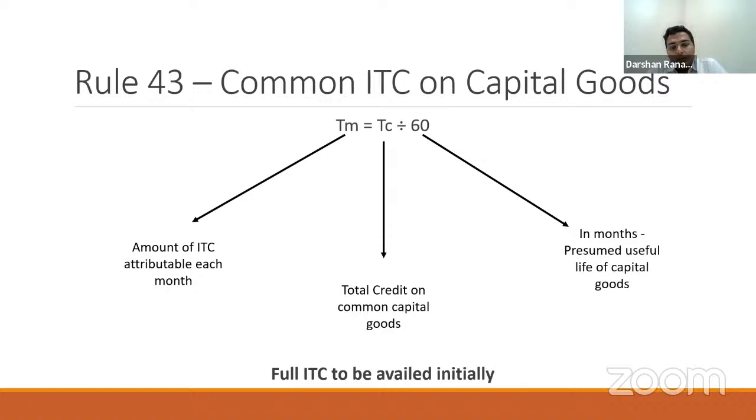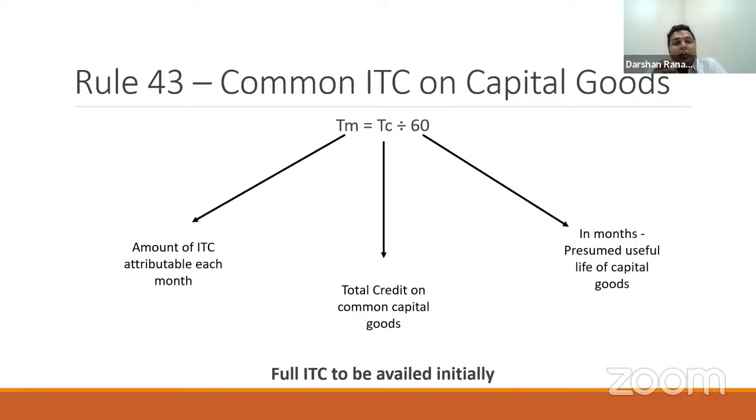So what does this formula say? The formula says that firstly, whatever ITC is there on your common capital goods should be claimed in full. You claim the full ITC, and you also derive an amount attributable to each month. How do we do that?